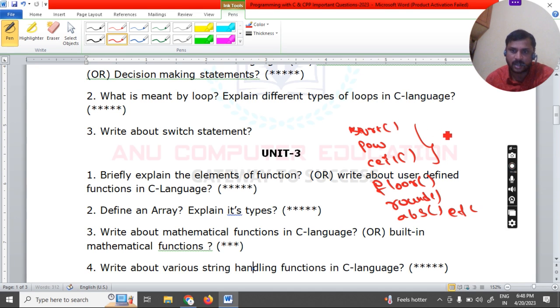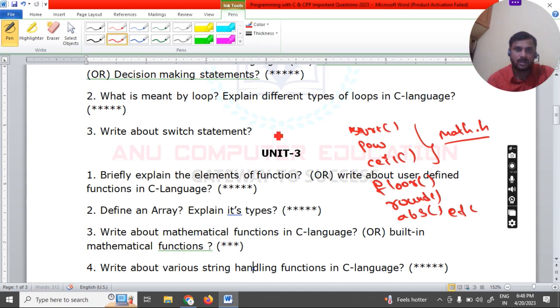These functions are all available in the math.h header file. Whenever you are using these predefined functions, it is compulsory for you to include the math.h header file in your program. If you don't include the math.h header file in your program, the compiler will generate an error.